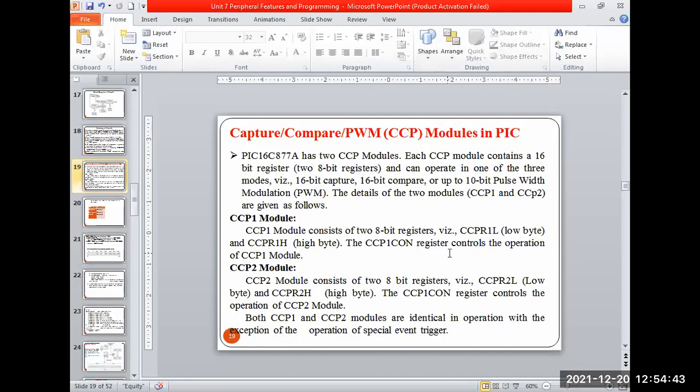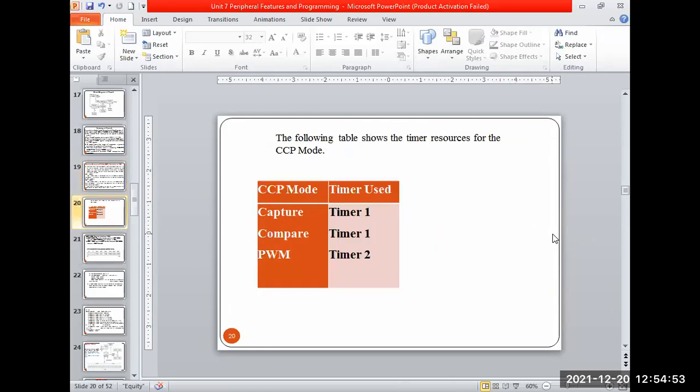So in the PIC controller we have two modules, capture 1 and capture 2. Okay, now let's look at capture 1 and then we'll stop here. Now, what modules are there, that is, who will do capture, who will do capture compare, who will do PWM. Except Timer 0, Timer 1 can be used for the capturing as well as comparing purpose. So Timer 1 can act as capture, and Timer 1 can also act as compare, and Timer 2 is used for the PWM generation.